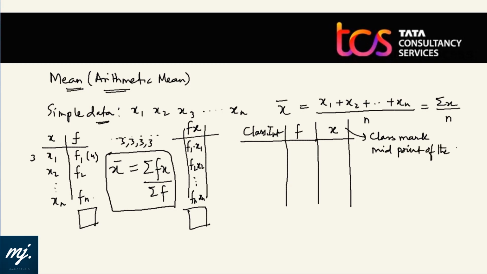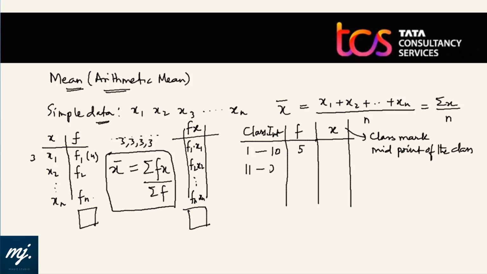Midpoint of the class. I'll give you an example. Suppose we have class from 1 to 10 and frequency of 5. That means what? Suppose these are marks attended or obtained by students in an examination. So there are 5 students who have scored between 1 to 10, both inclusive.